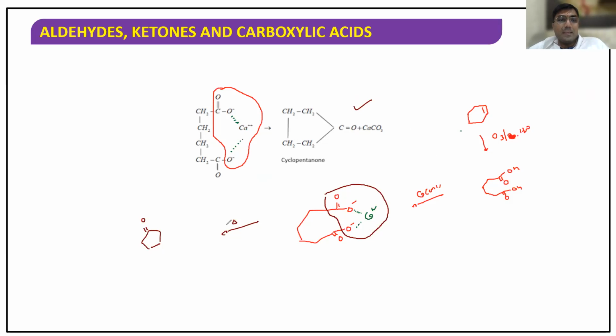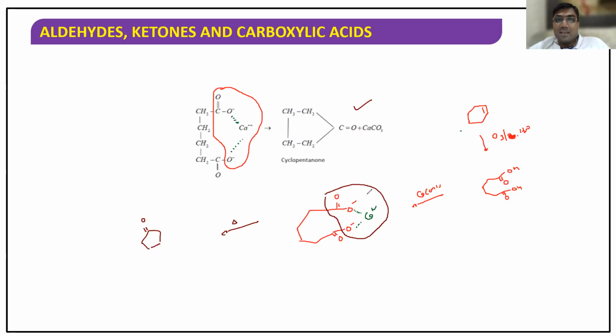Okay. Actually, who asked this question? Calcium hydroxide. I'll tell you one thing. See, who asked? Rasagna? See, calcium hydroxide is an acid or a base? Base. Very good. And this six-member diacid is called adipic acid. So it's an acid and a base. What does it form? An acid and a base forms a salt, a calcium salt.